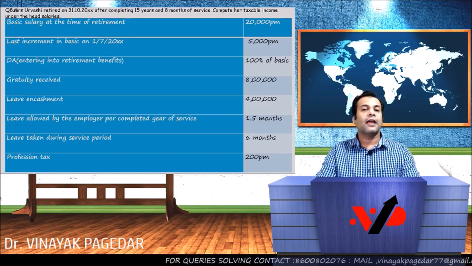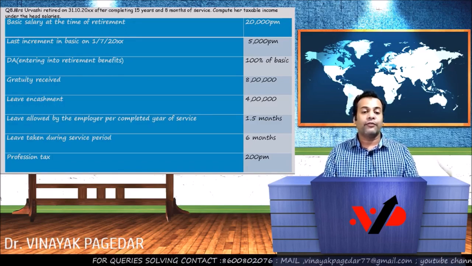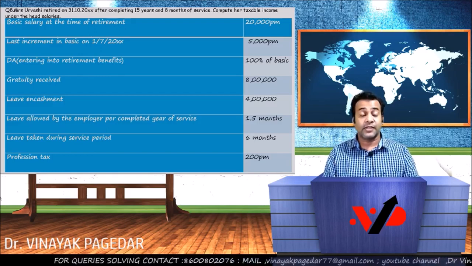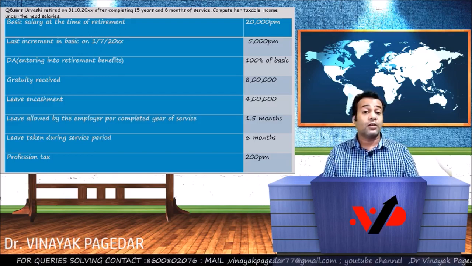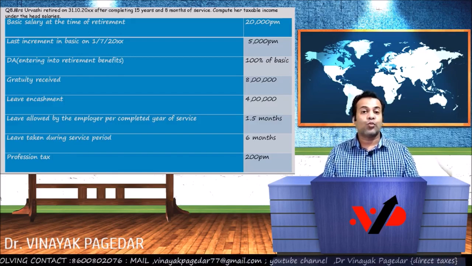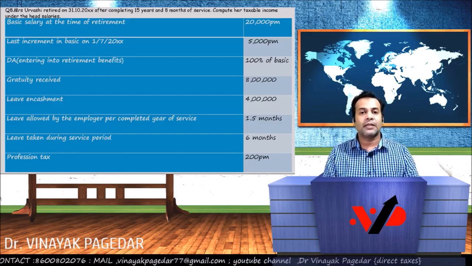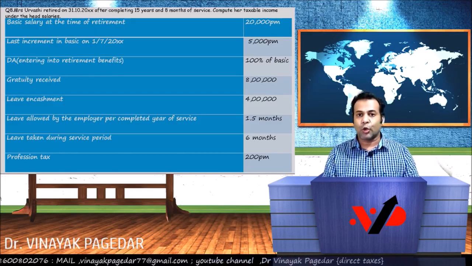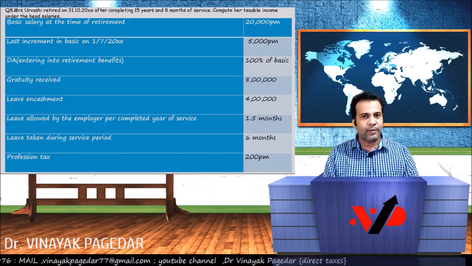Mrs. Urvashi retired on 31st October of the PY after completing 15 years and 8 months of services. Remember, she retired on 31st October. This means that she has worked for 7 months in the year. April to October end is a period of 7 months.